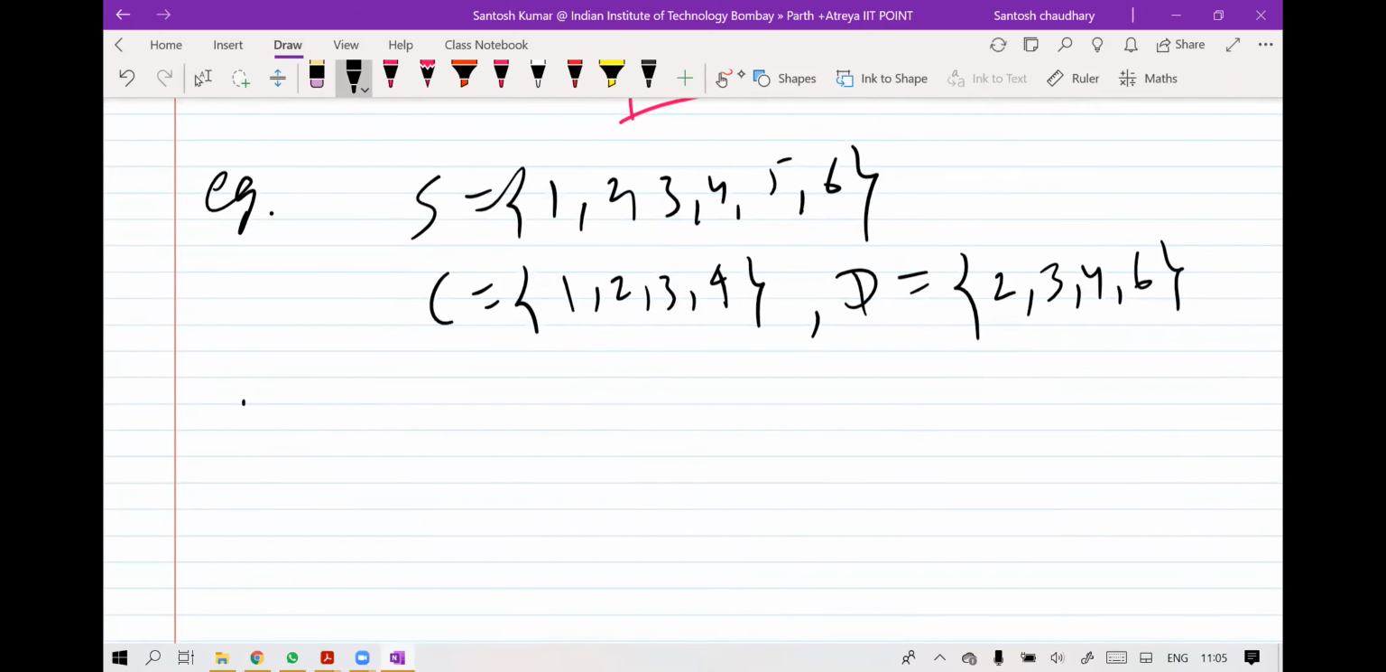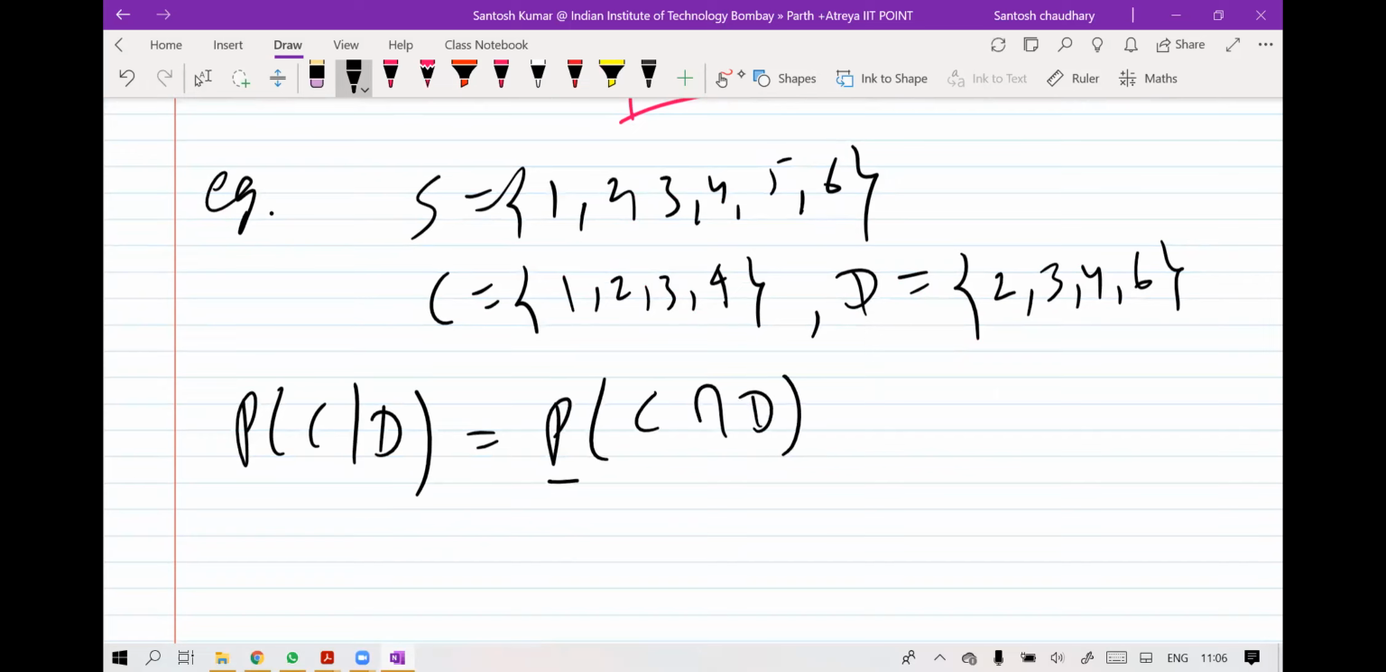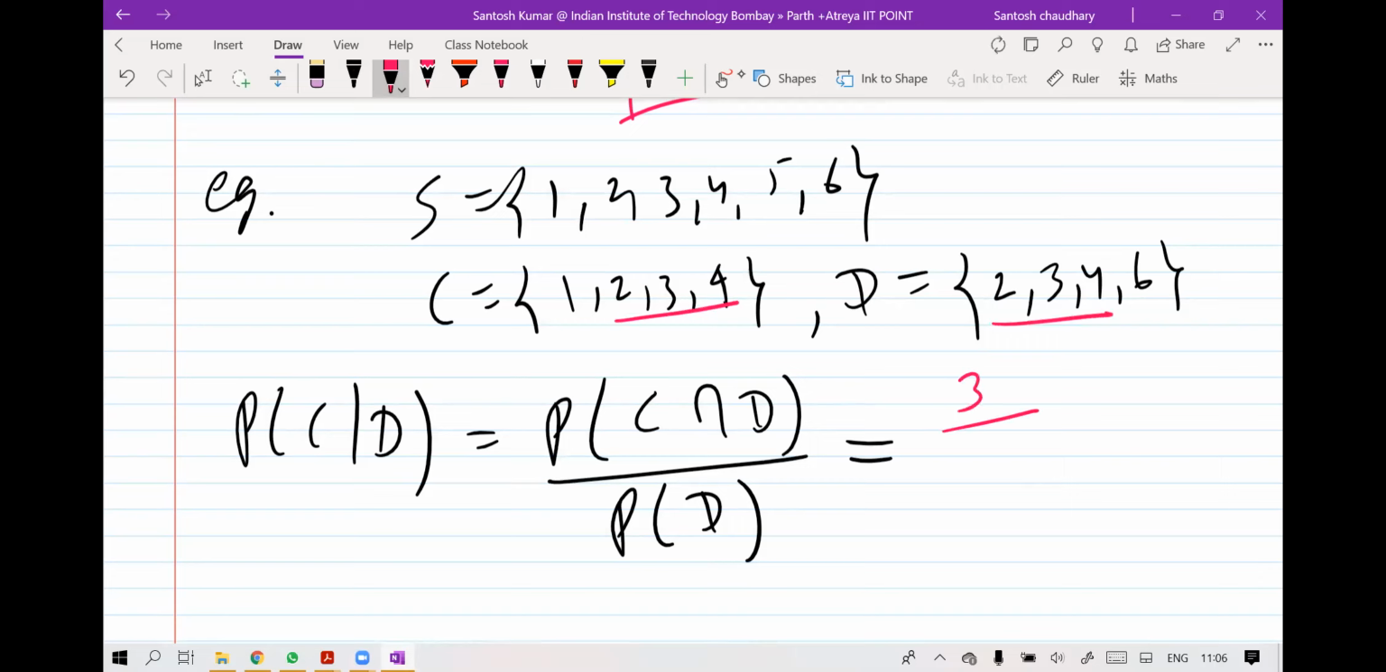So I wanted you to find C given D. So probability of C intersection D upon probability of D. So what are the common elements in C and D? Or you can say number of elements in C intersection D upon number of elements in D, whichever way you figure it. C intersection D has 2, 3, 4 common, so 3 elements out of 6, and D has 4 elements out of 6. The 6s you can cancel. So 3 upon 4, because the formula is also number of elements in C intersection D upon number of elements in D. That will give you 3 upon 4. So that is the correct answer.